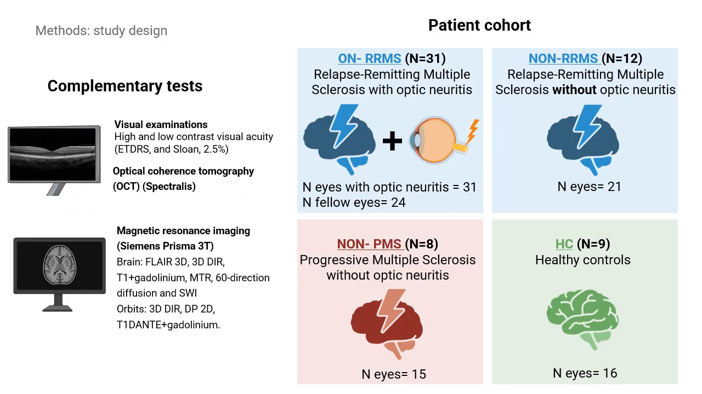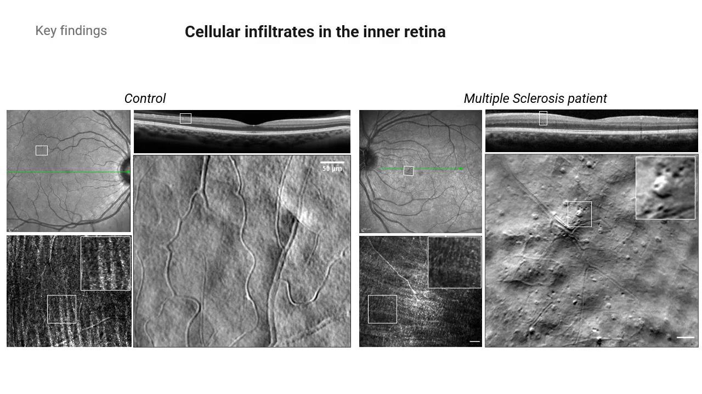In addition to the microscope for patients, we also perform complementary tests such as visual examination, OCT, or MRI. And our patient cohort was divided into 4 groups: relapse-remitting multiple sclerosis with and without optic neuritis, progressive multiple sclerosis without optic neuritis, and healthy controls.